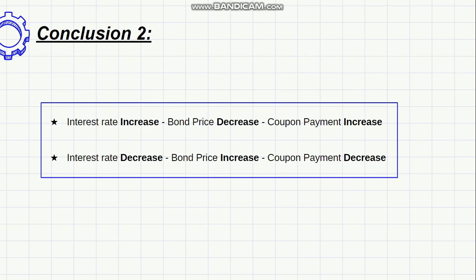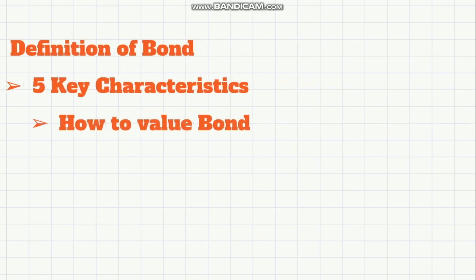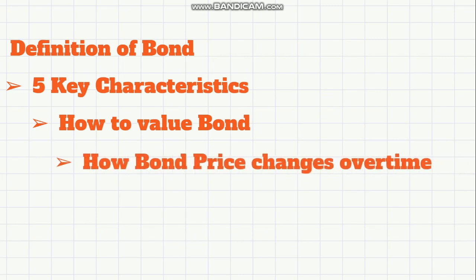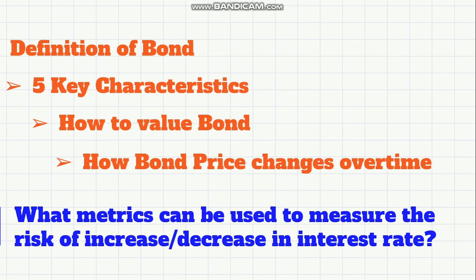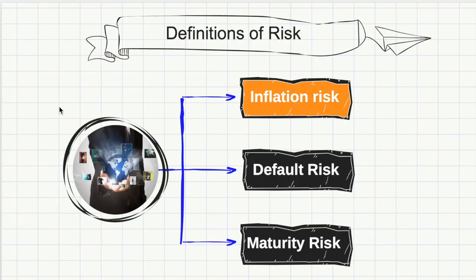Until now, we get to know the definition of bond, 5 key characteristics of it, how to value bond and how it changes over time. So what metrics can be used to measure the risk of increase or decrease in interest rate? We will discover in the following part. In this part, I will talk about different types of risk. We have 3 main types: inflation, default, maturity risk. There are many more, but we can only stress on these 3.